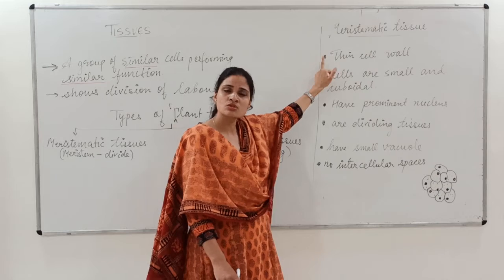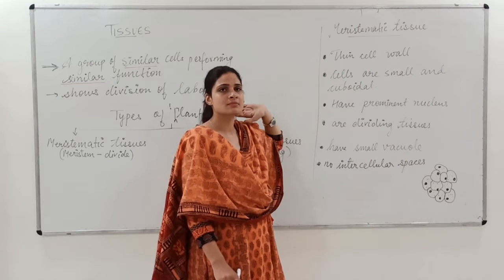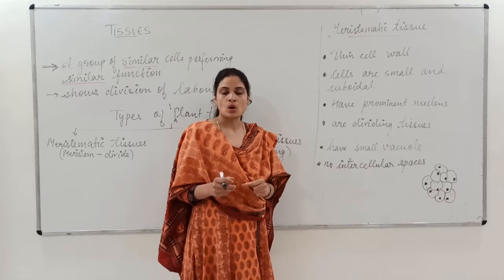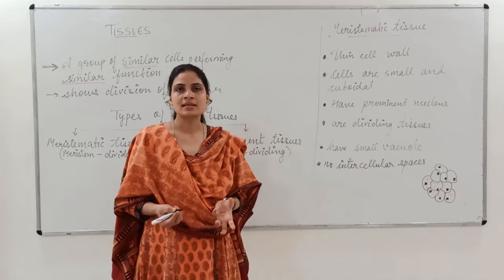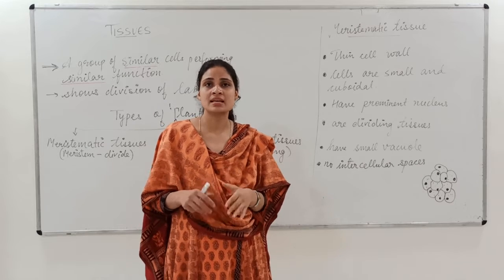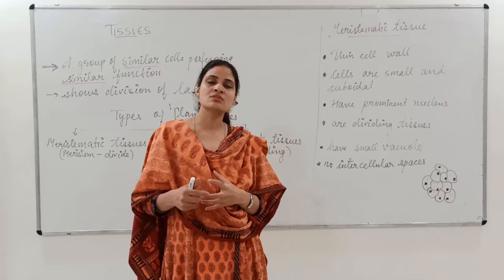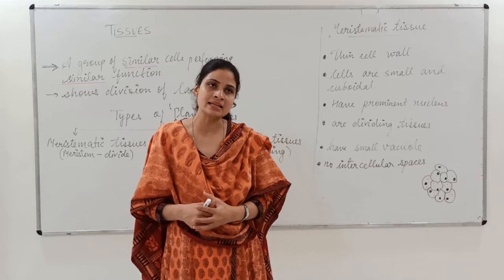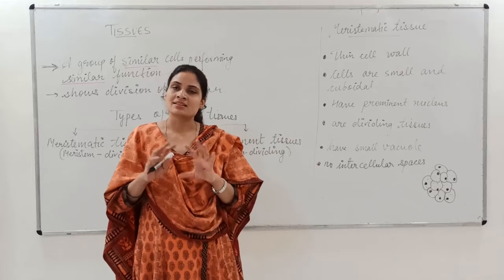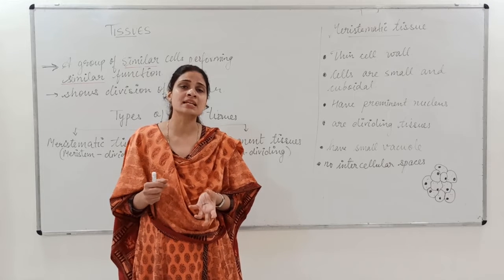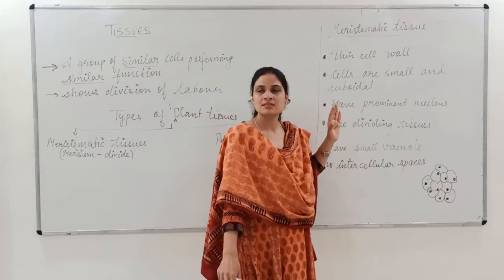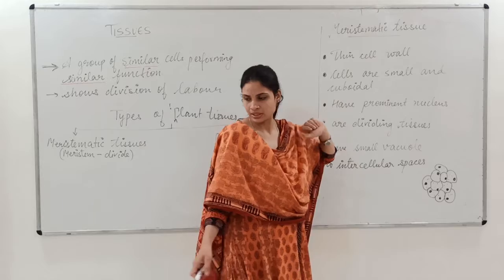The first most important characteristic of this meristematic tissue is that it is thin walled. Meristematic means they divide. As these tissues are dividing cells, to make the division easier, they have a thin cell wall.